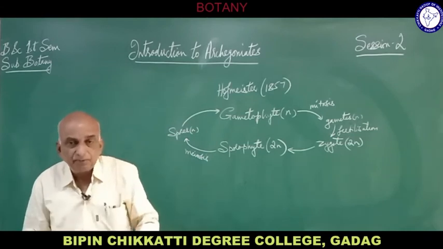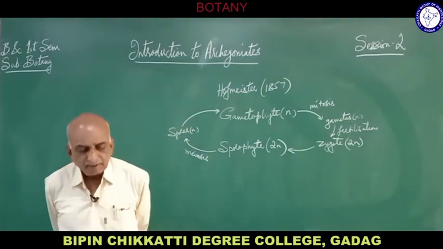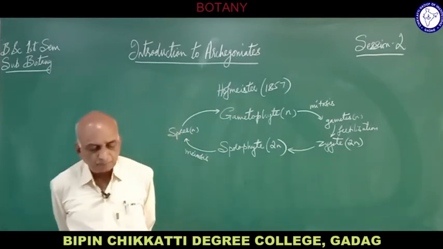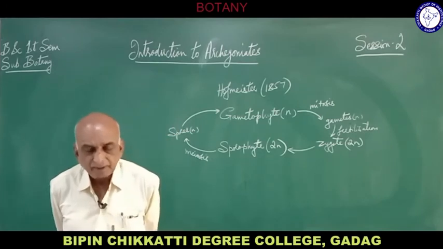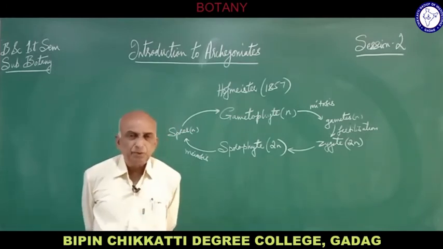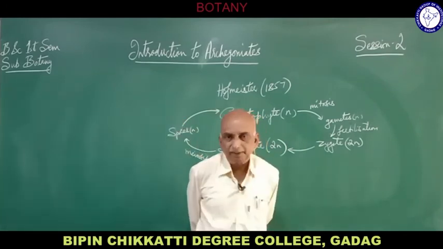Now in the liverworts and mosses, which are a group of bryophytes, the sporophyte is not well developed. The sporophyte is less developed than the gametophyte, and it is mainly dependent on the gametophyte.